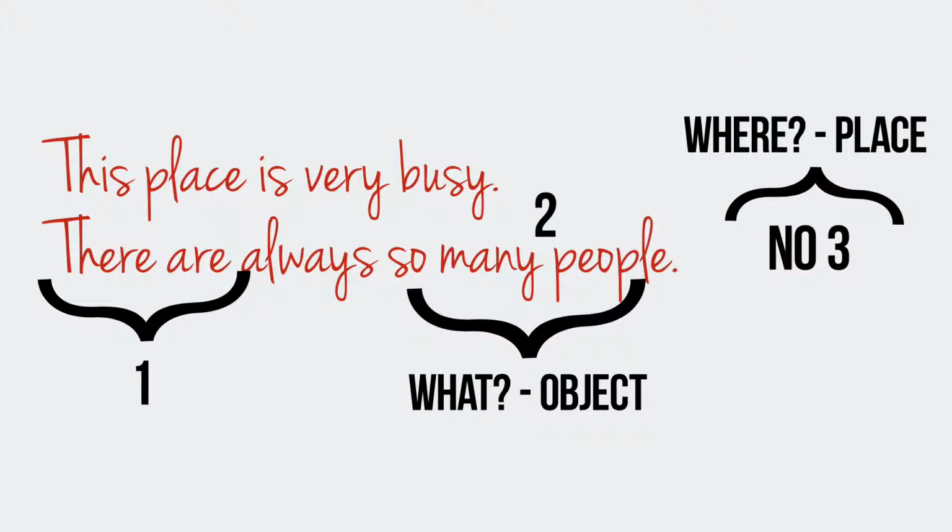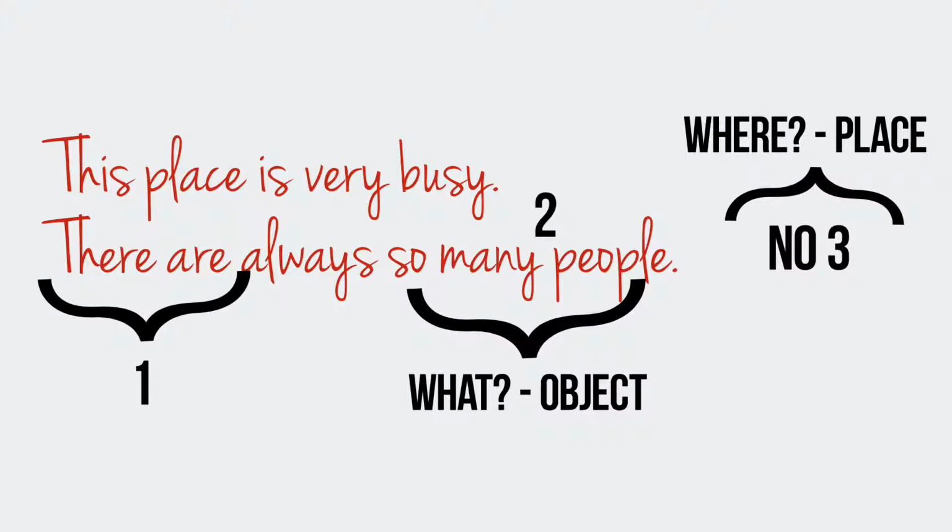Sometimes a sentence with there is, there are doesn't have number 3, doesn't have the place. It happens when we know exactly what place we're talking about and we don't need to speak about that in a sentence. When we all understand what place we are talking about. For example, this place is very busy.